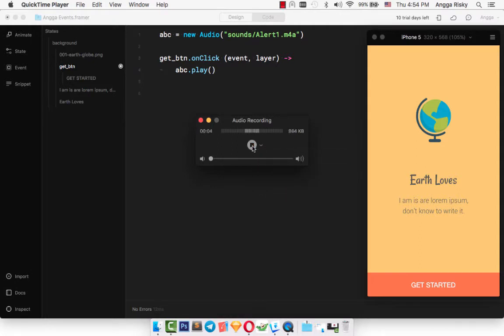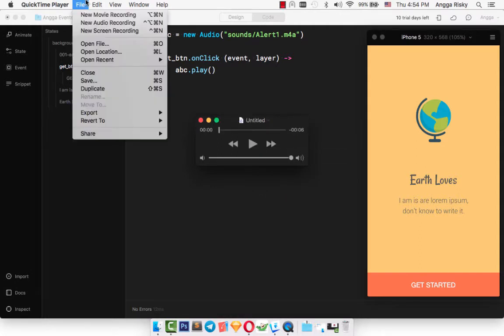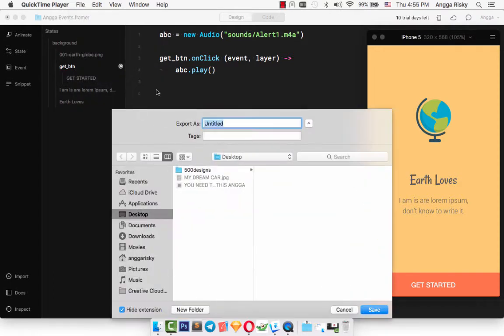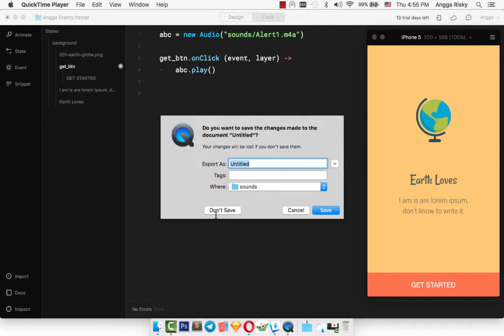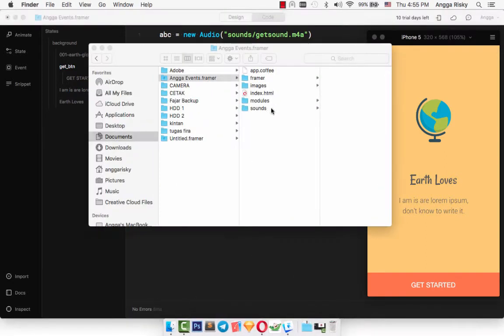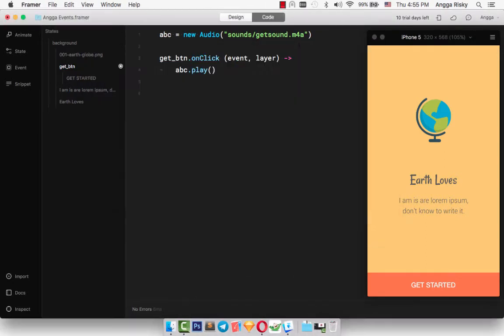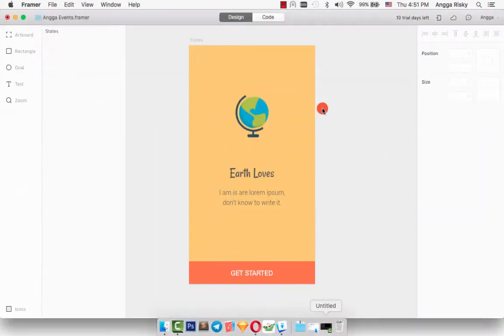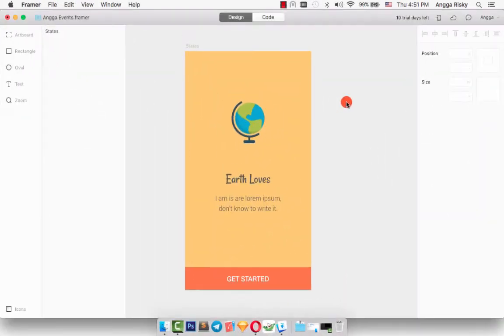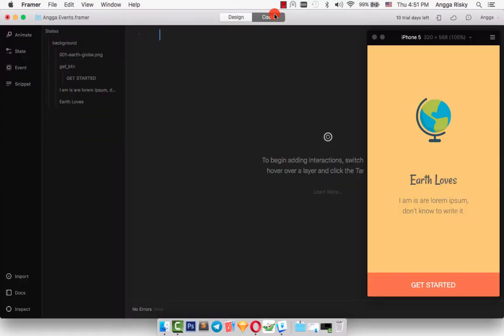Well, in this video we're going to learn how to work with sounds or voice that we can use for events or for animation. Okay, we're going to open Framer and this is my design. You know about this design. And then we just need to go to code.